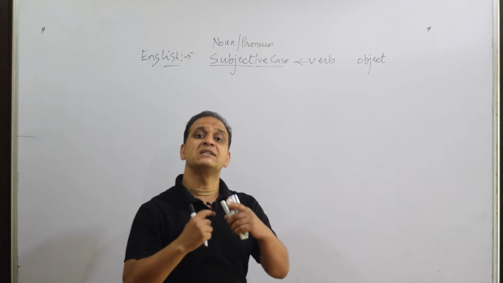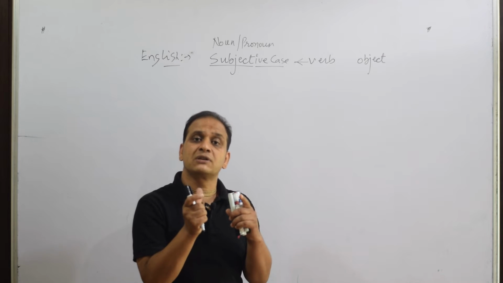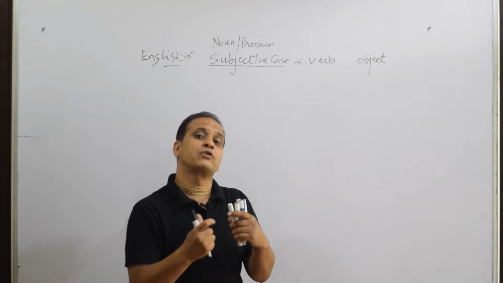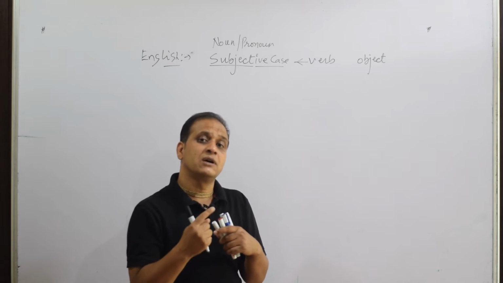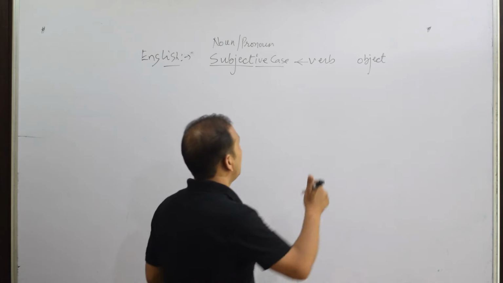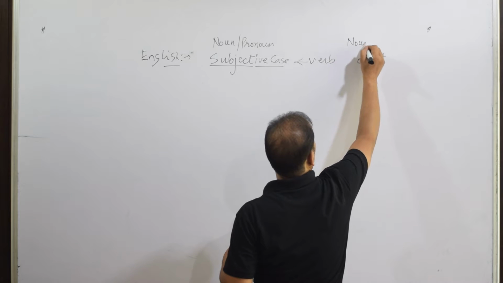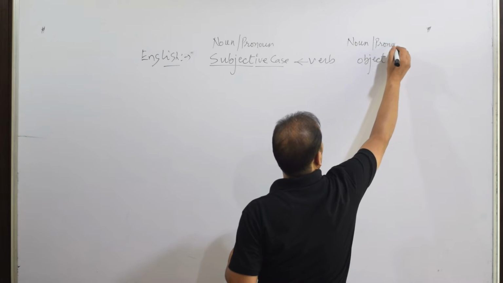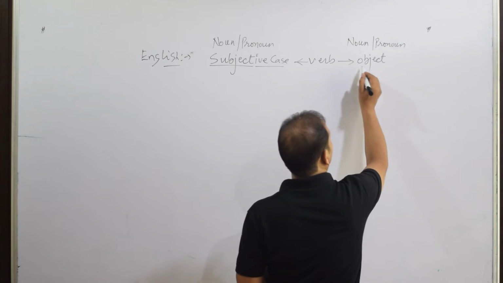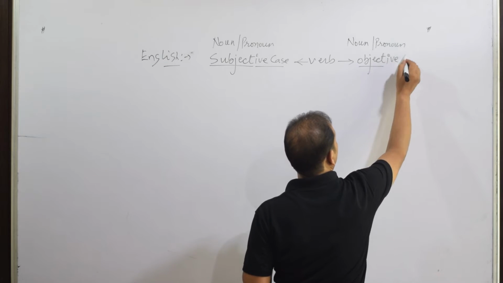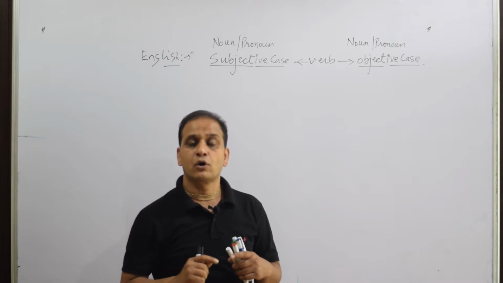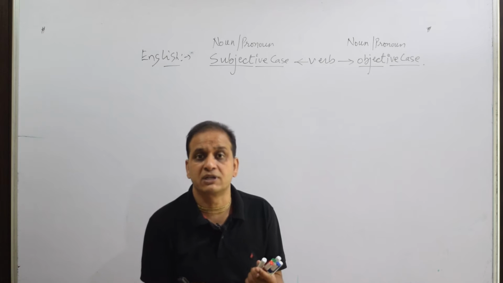The subjective case is a name given to the position of a noun or a pronoun before the verb. Because before the verb there is the place of the subject, this subjective case is a name derived out of the subject. And if any noun or pronoun comes after the verb, after the verb there is the object. So because of this object, that noun or pronoun is said to be used in the objective case.